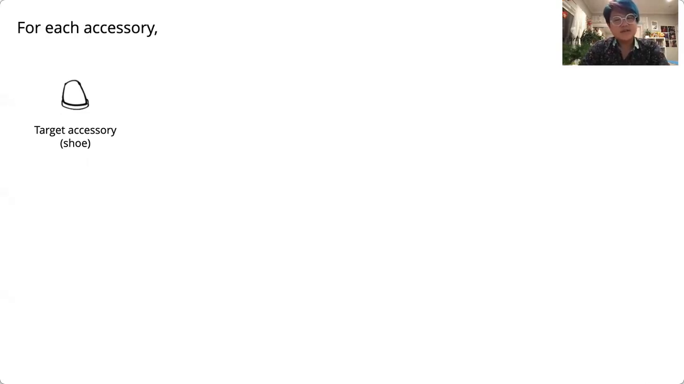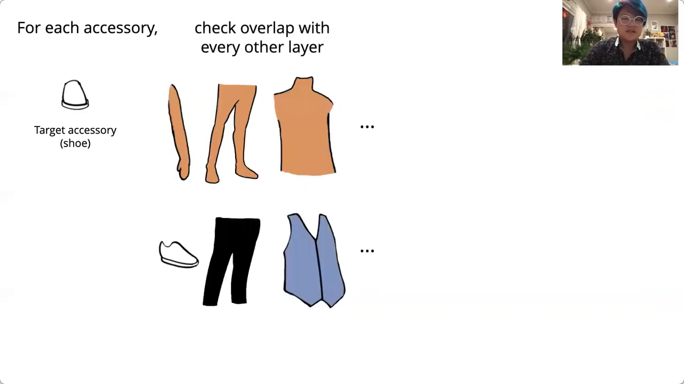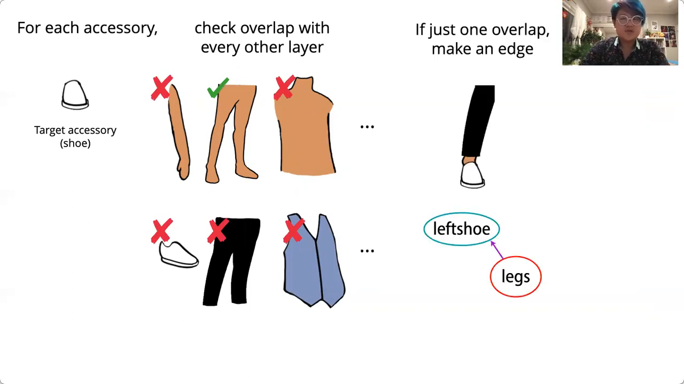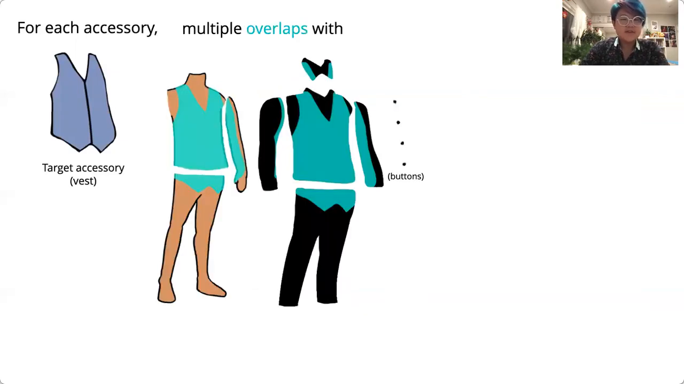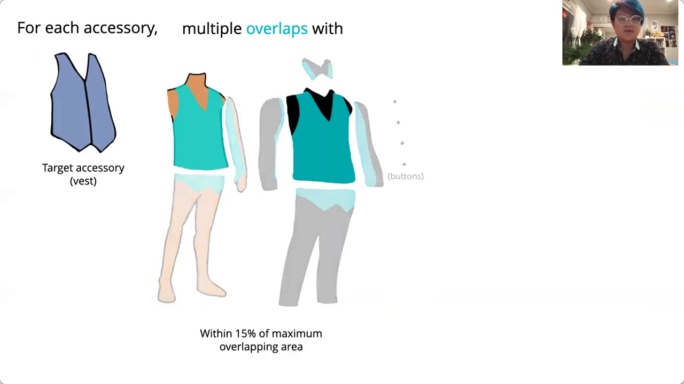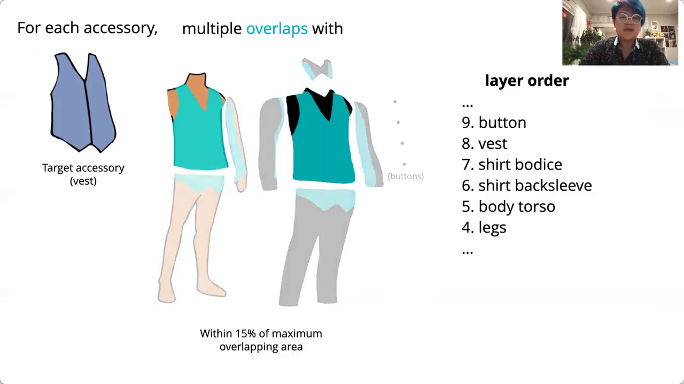For each accessory layer, we check its overlaps with every other layer, both body and accessory. If there is just one other overlapping layer, like the shoe and the leg, we create an edge from said layer to the accessory. If there are multiple overlaps, like with this vest, we consider all layers within some threshold of the maximum overlapping area. We look at the Z order of all these candidate layers and take the one closest to the accessory, in this case, the shirt bodice.